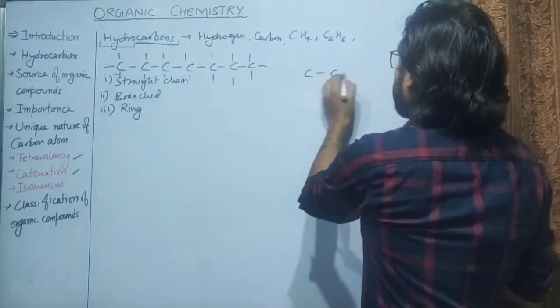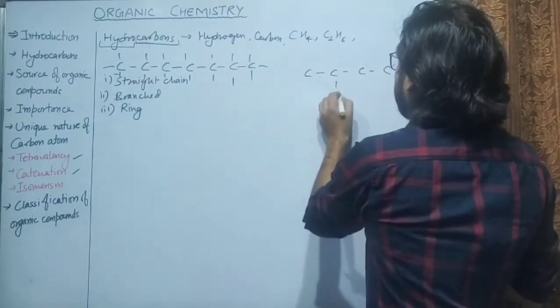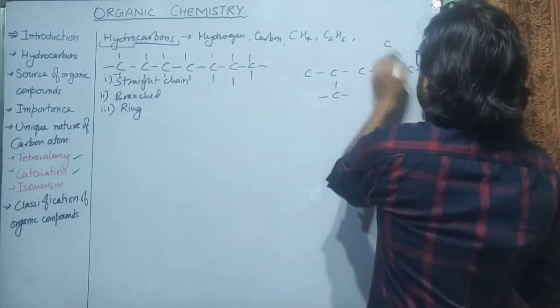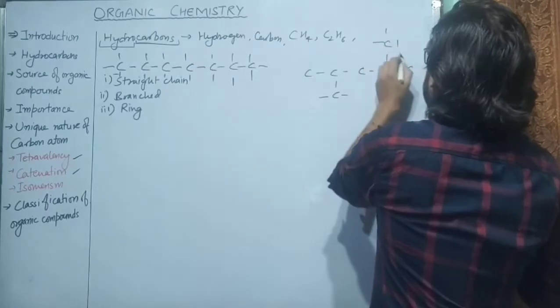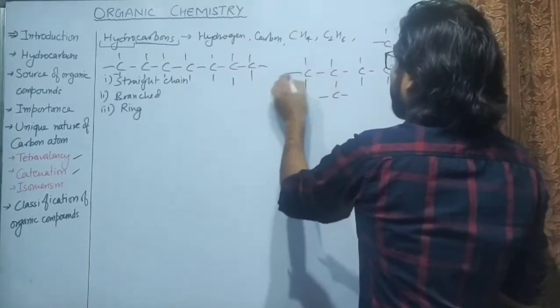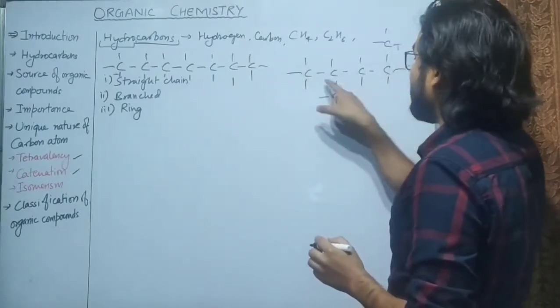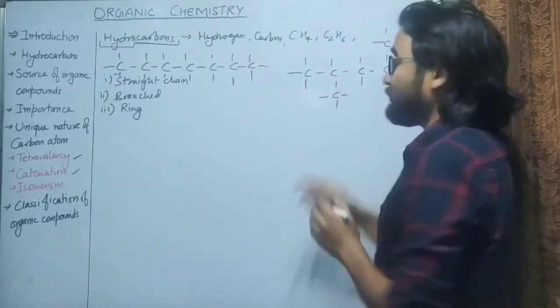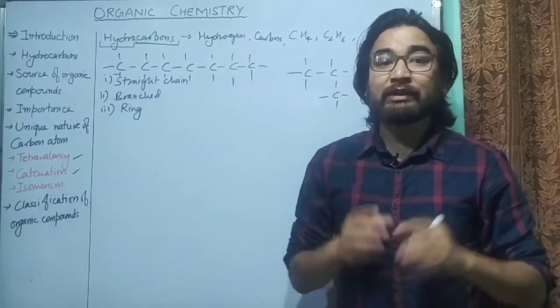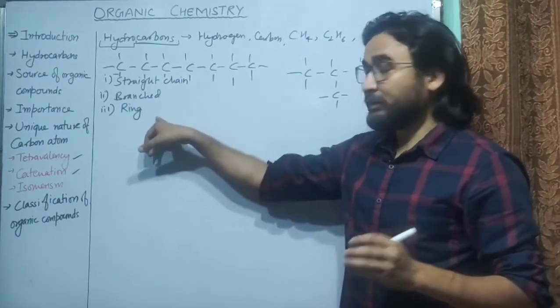So suppose this is a straight chain, and inside there are branches, or you can say here we have branches. So this type of carbon chain is known as a branch chain. It is not a straight chain, but there are also branches. So such chains are called branch chains. And then comes ring chains or ring structure.